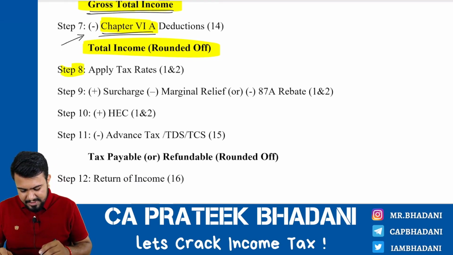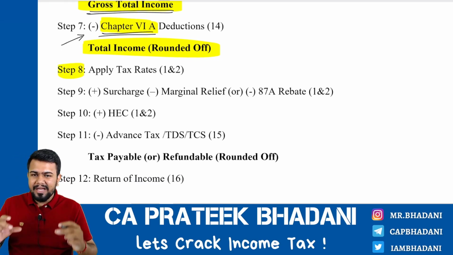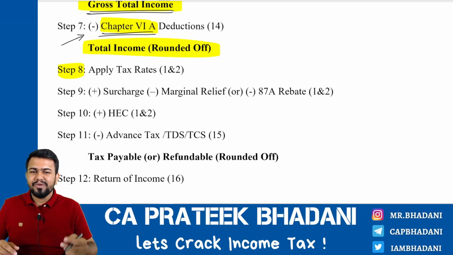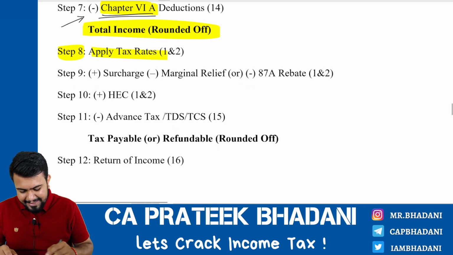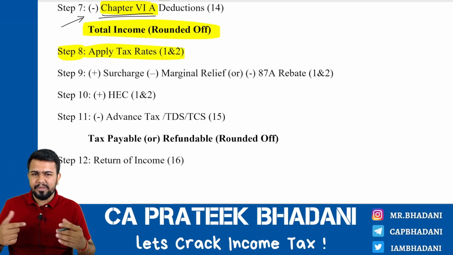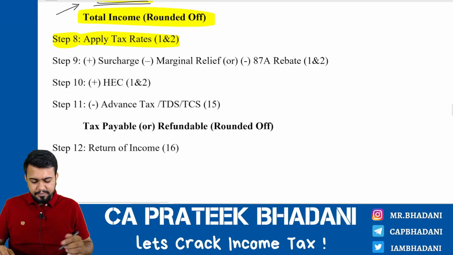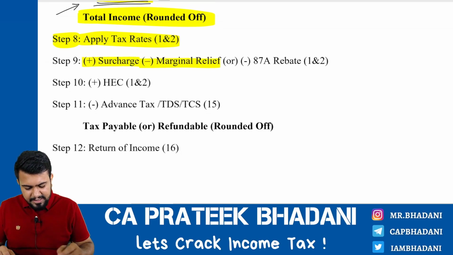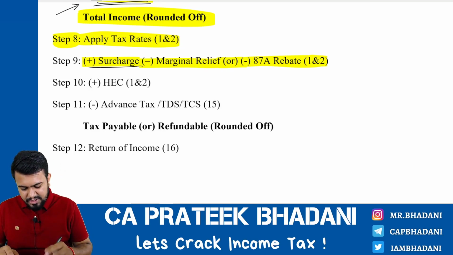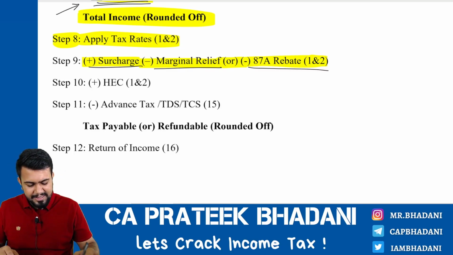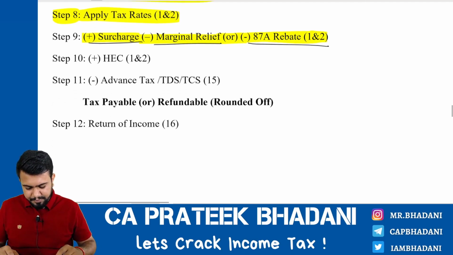Now, next comes step number 8. After we have found the total income, we have to calculate the tax on the total income, correct? So hence we have to apply the tax rates on the income to find out the tax. After that, there are surcharge, marginal relief and 87A rebate, for which I am not going to tell you the meaning now because you will get very confused. So when we are studying the tax rates chapter, you will automatically understand what is surcharge, what is marginal relief, and what is 87A rebate.